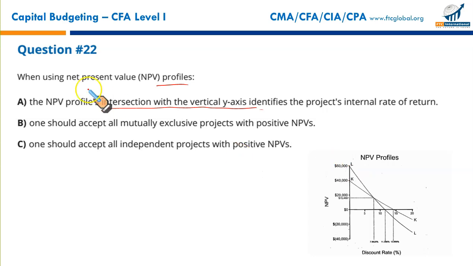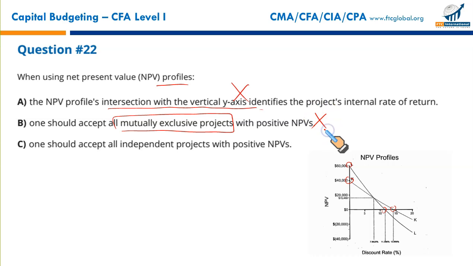Now, the question says, when using net present value profile, the NPV profile intersection with the vertical y-axis identifies the project's internal rate of return. No, this is not the internal rate of return. Internal rate of return is the point where the curve cuts the x-axis. This is wrong. In fact, at this point we have the NPV given at a discount rate of 0. Wrong. One should accept all mutually exclusive projects. No, when the projects are mutually exclusive, it's either A or B, not all.